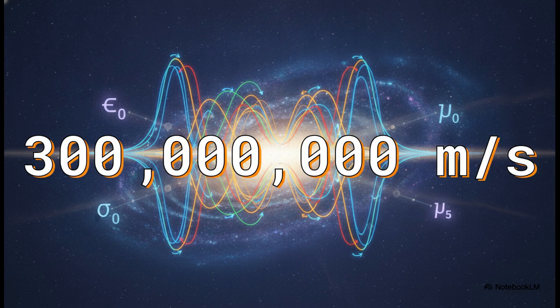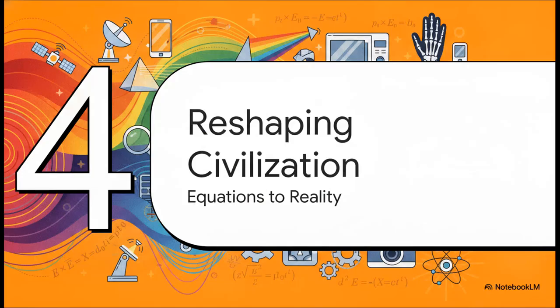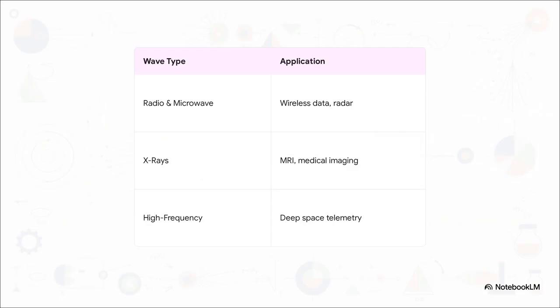Light wasn't just a particle or a vibration in some mysterious ether. Light itself was an electromagnetic wave. Moving right along to Section 4, Reshaping Human Civilization, from Equations to Real Life. Once the scientific community understood that visible light was just one tiny sliver of an infinite electromagnetic spectrum, the race to harness it was on.